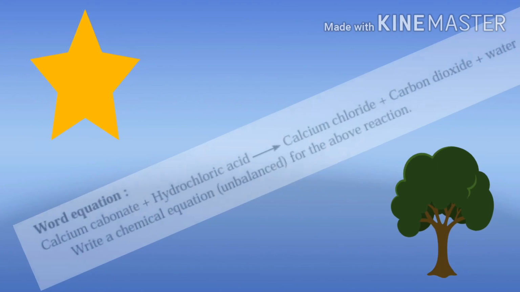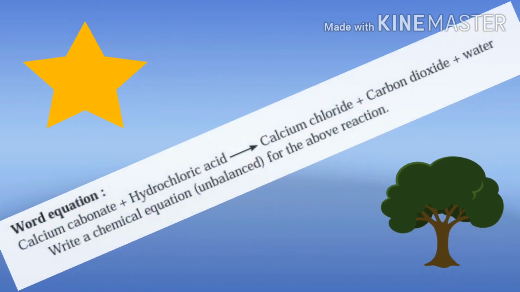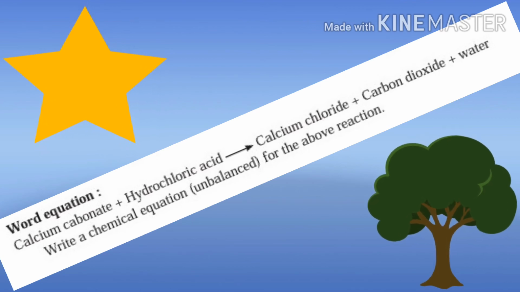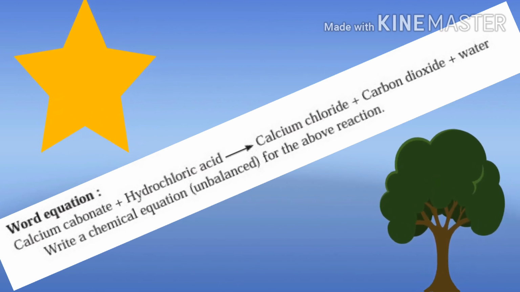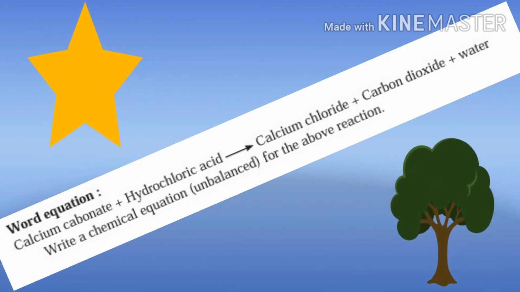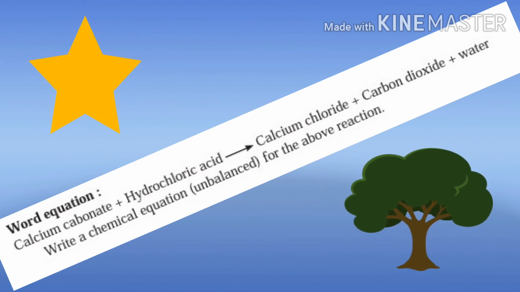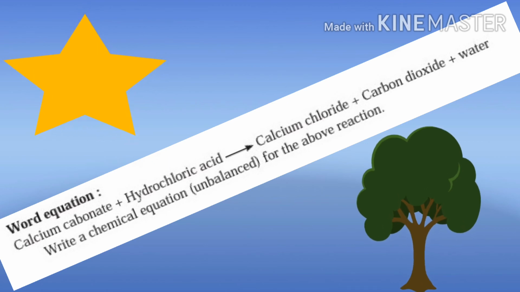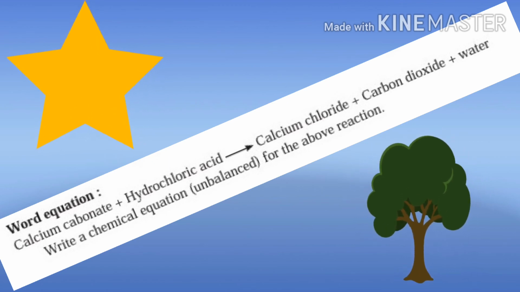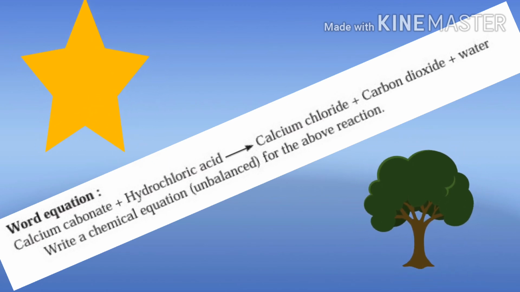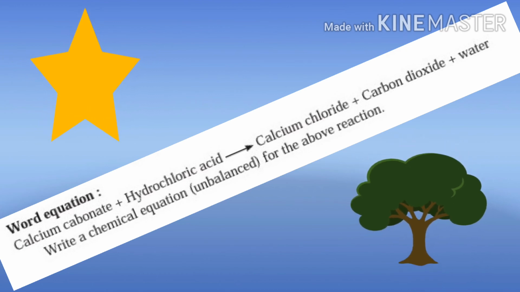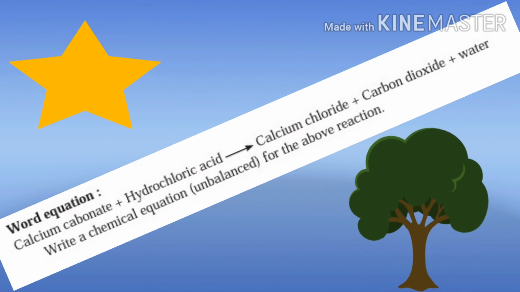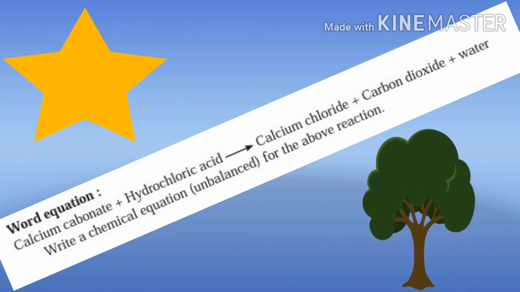Second, cleaning a shahabad tile with dilute hydrochloric acid. The chemical composition of shahabad tile is mainly calcium carbonate. During its cleaning with hydrochloric acid, three products are formed. One of them is calcium chloride, which, being soluble in water, gets washed away with the water. The second product is carbon dioxide. Its bubbles mix up in air. The third product, water, mixes with water.